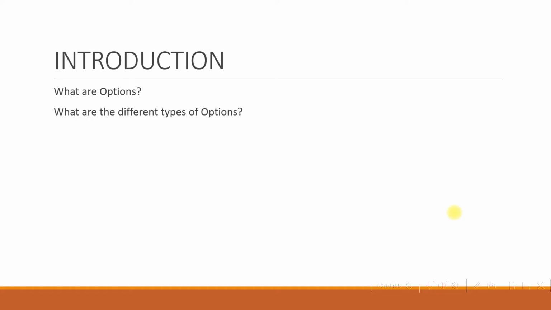That is basically one option, which is the call option.